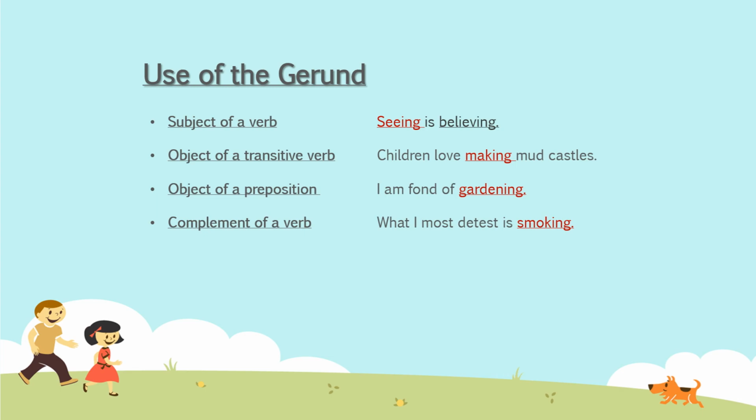Now the last point, that is complement of a verb. What I most detest, detest means hate, is smoking, means I don't like smoking. Here, is, that is verb, and smoking is gerund.